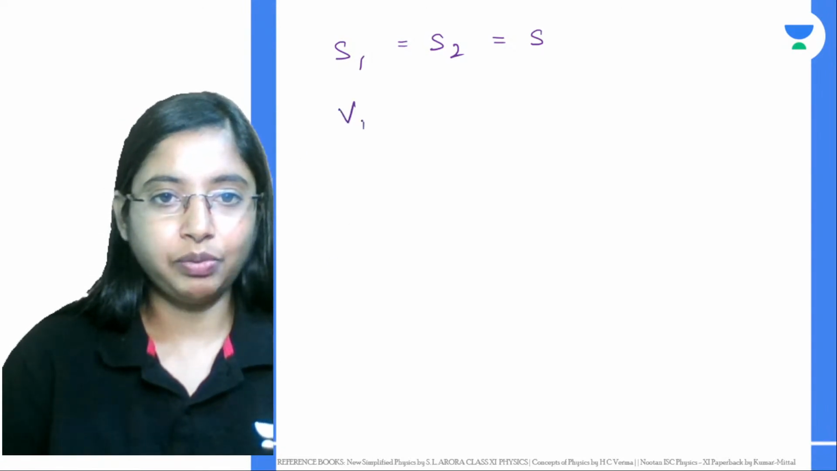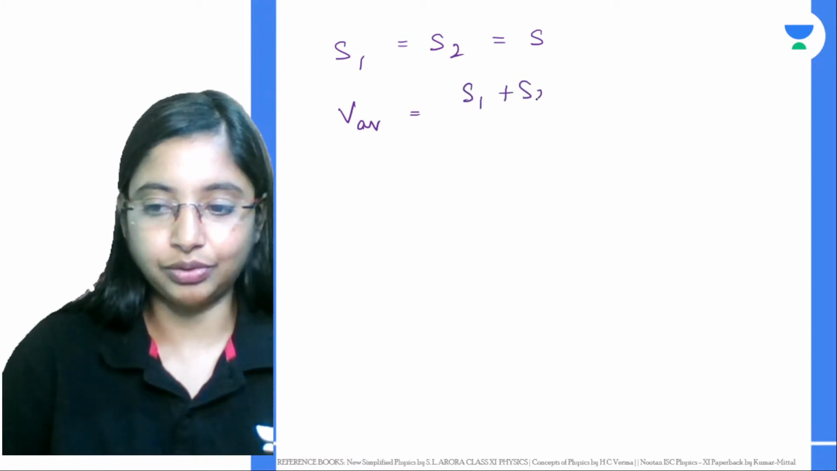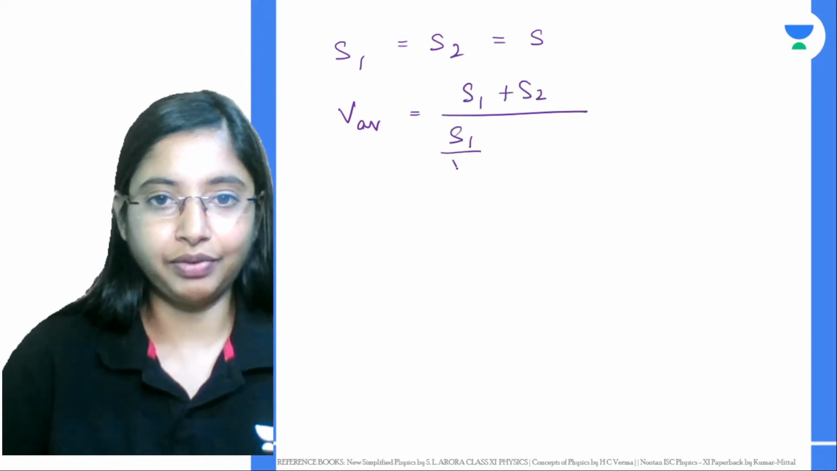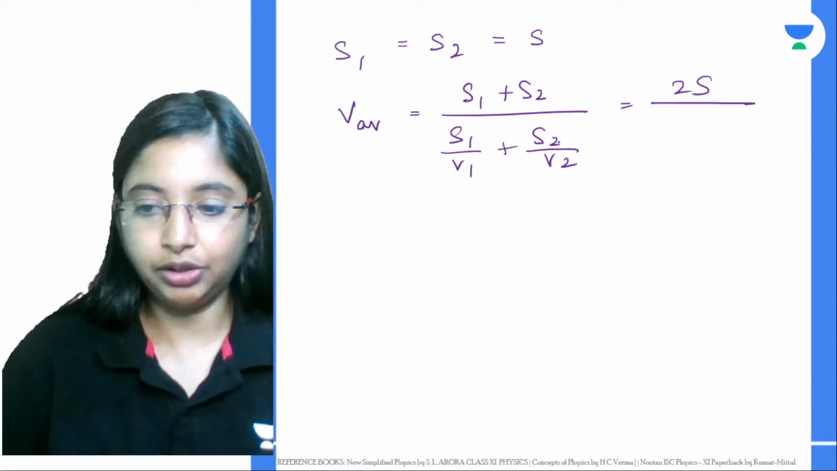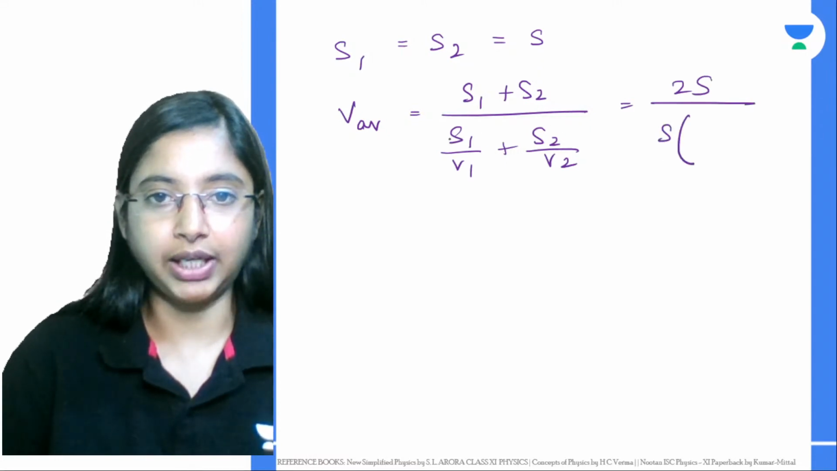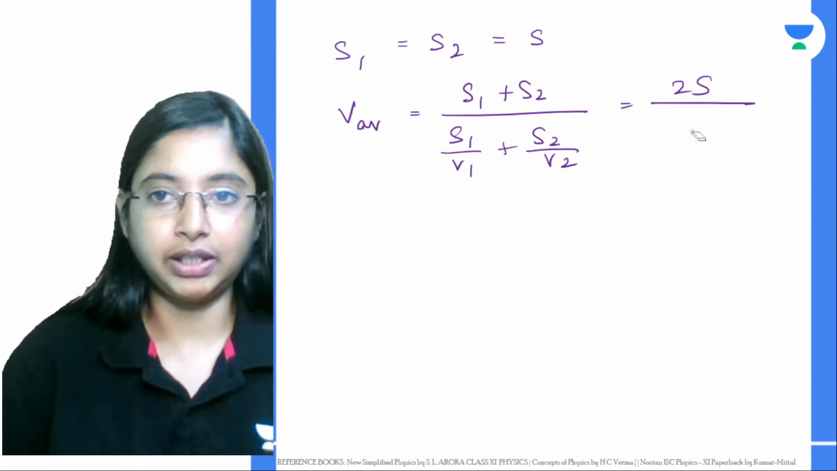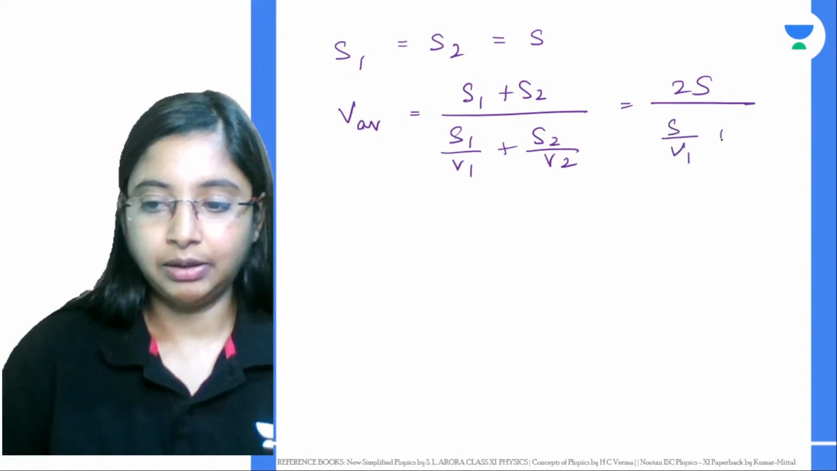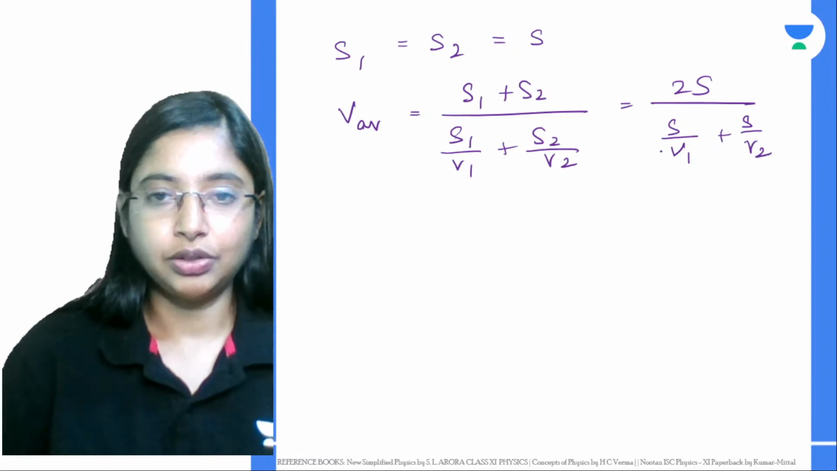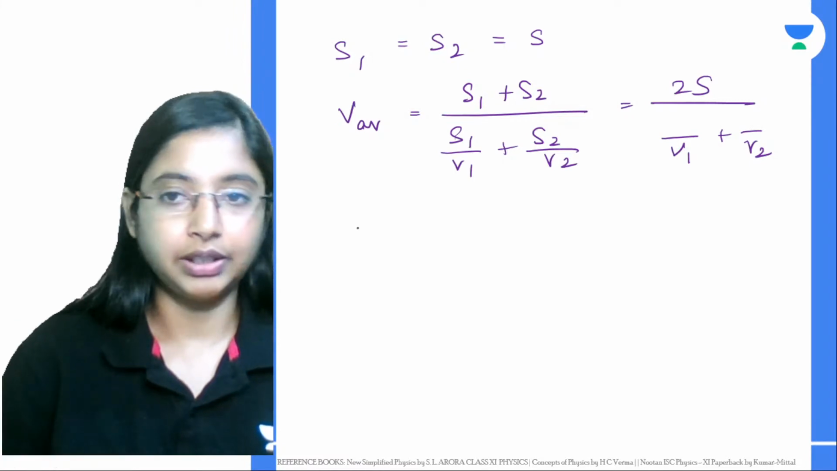Then what will the average velocity be? This will be S1 plus S2 divided by S1 by V1 plus S2 by V2. Here we said S1 and S2 is equal to S, so this will be 2S by, over here you can take S commonly outside, because S1 and S2 is equal to S, so you can write this as S by V1 plus S by V2. So from here we can take this S commonly outside.